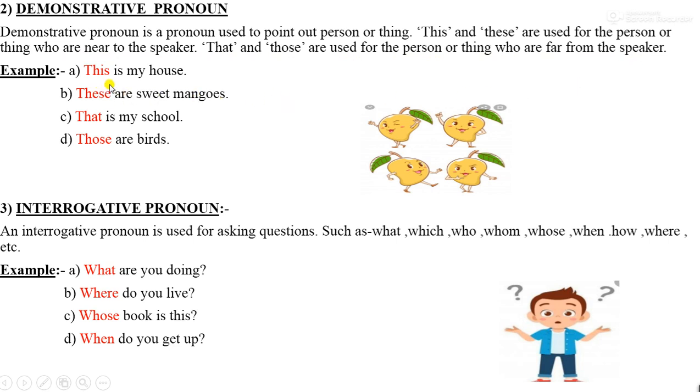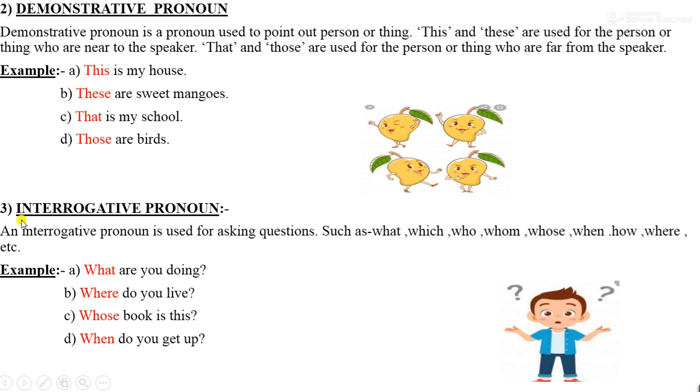Example, this is my house. Number B, these are sweet mangoes. When the object or person is close or near to the speaker, we use the pronouns this and these. Number C, that is my school. Number D, those are birds. When the nouns or persons or things are far from the speaker, we use the pronouns that and those.